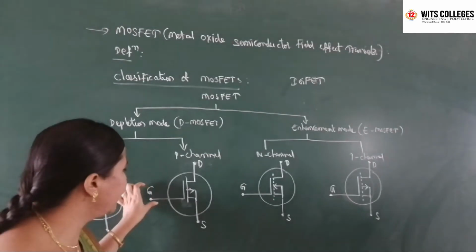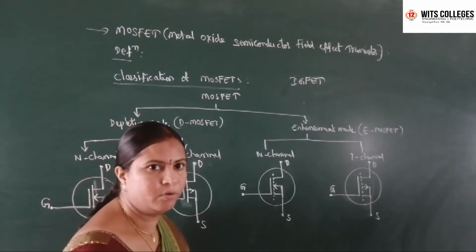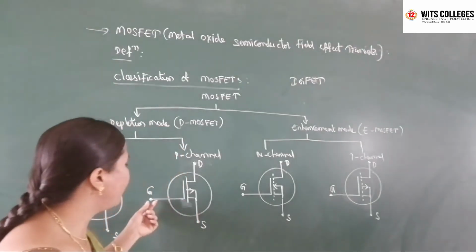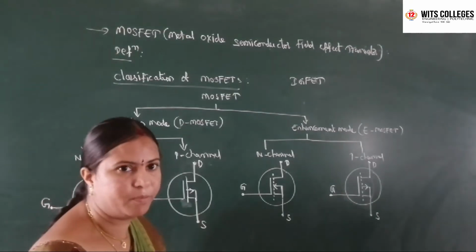When you apply negative polarity at the gate terminal, it is operated in depletion mode. When you apply positive polarity at the gate terminal, it is operated in enhancement mode.